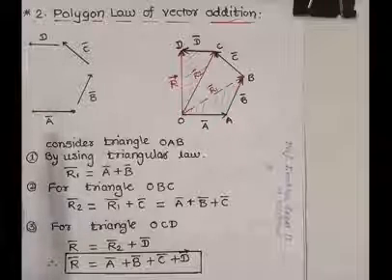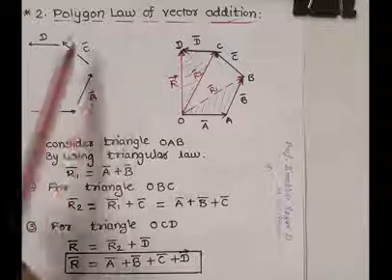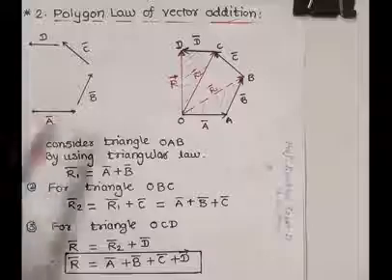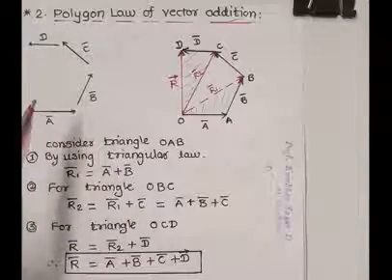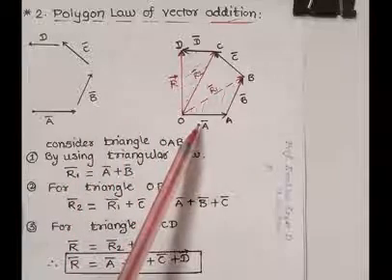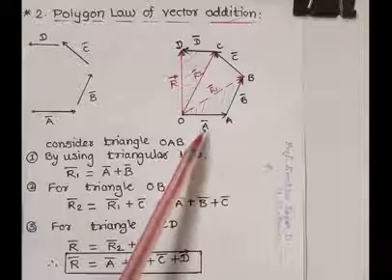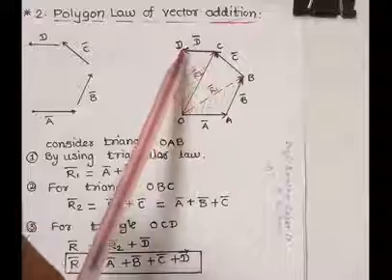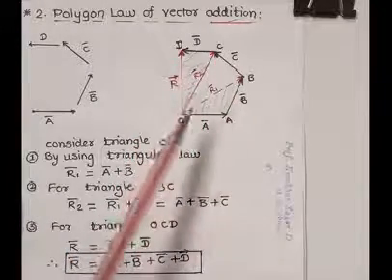Let us consider four vectors A bar, B bar, C bar and D bar of the same type in a given order. These different vectors are represented by different sides of an incomplete polygon. A bar, B bar, C bar and D bar are the different sides of the polygon.